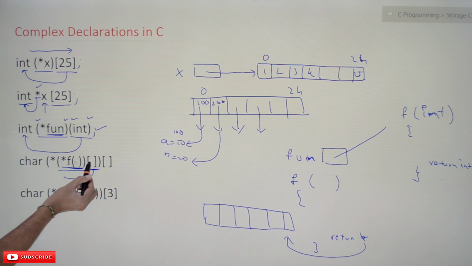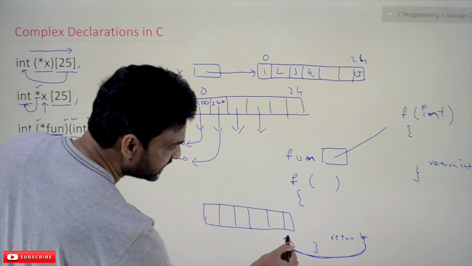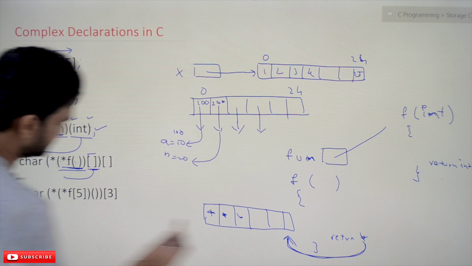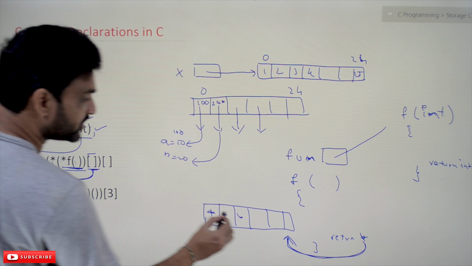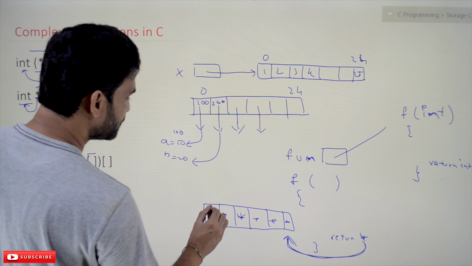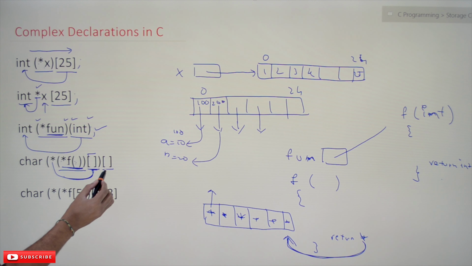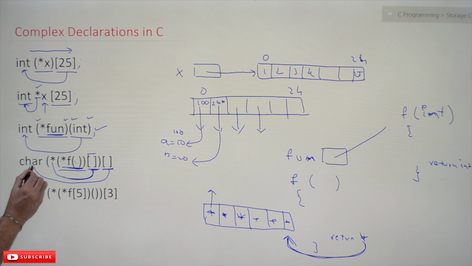So the outermost part has the highest precedence, which means that this pointer is a pointer to an array which consists of pointers. And where do those pointers point to? These array elements are pointers, and these elements are pointing to an array of characters.